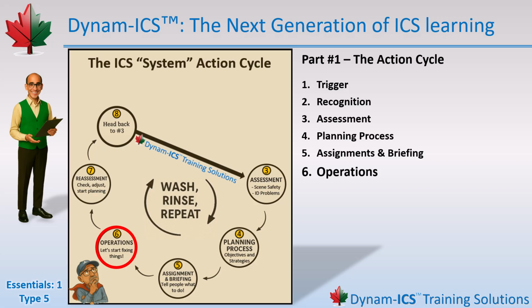In Step 6, your job is to keep a close eye on things. Make sure it's all going smoothly. Give the plan time to rev up and start producing results, and keep an eye on those timelines you threw a dart at earlier. This is also a great time to use your team wisely. Sit down and breathe. Catch up on some documentation. Pull out that pizza box lid and write down what you've done and where you're at so far. Ideally, fill out your ICS Form 201, the incident briefing document.